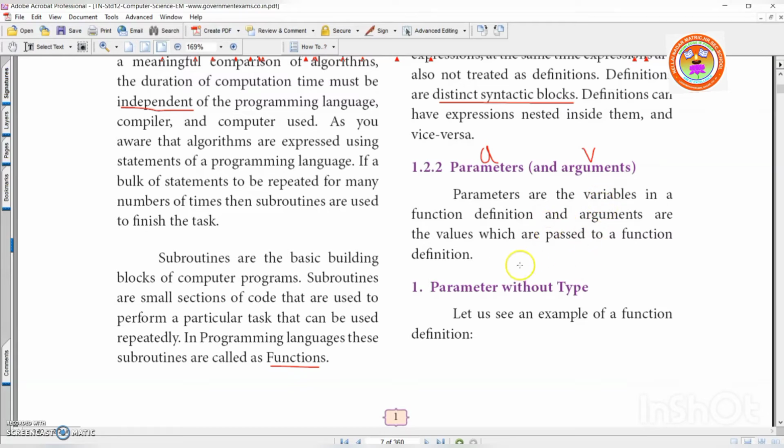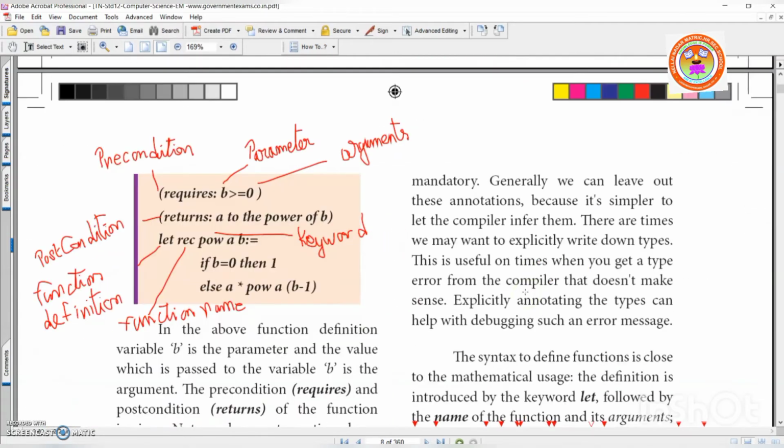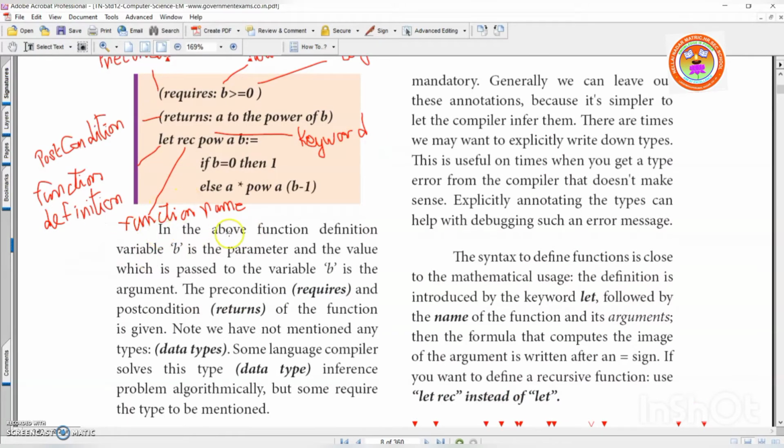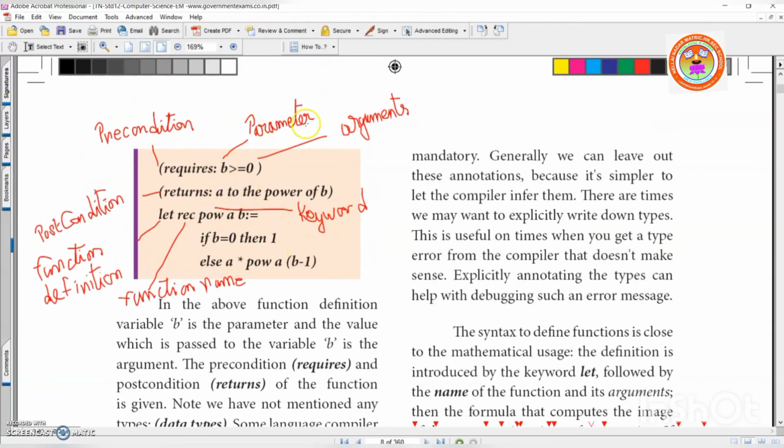When we use these parameters, we use them in two ways. One is parameter with type, another one is parameter without type. Let us see an example of a function definition. You will understand better. See one example. Now, requires b is greater than 0. See here, let me read this, then you will understand. In the above function definition, the variable b is a parameter. Variable b is a parameter, and the value which is passed to the variable b is an argument. Whatever you pass to this b is an argument.